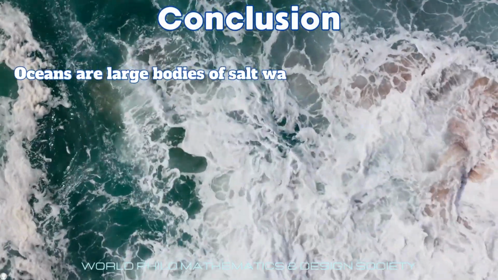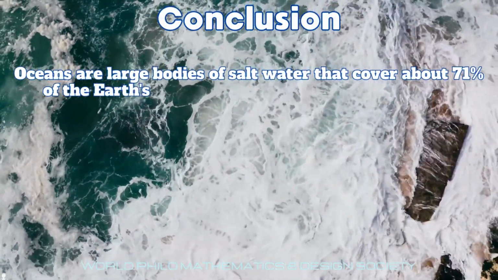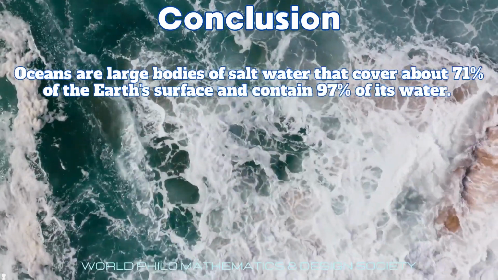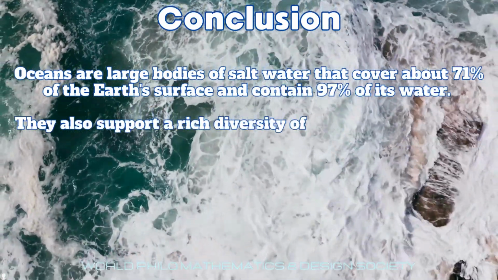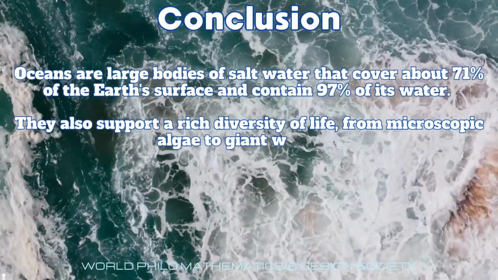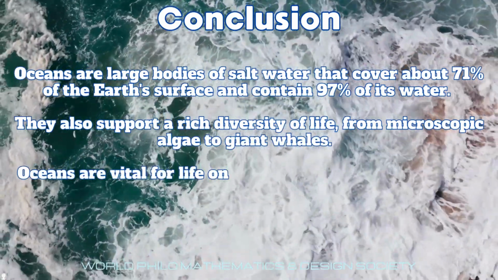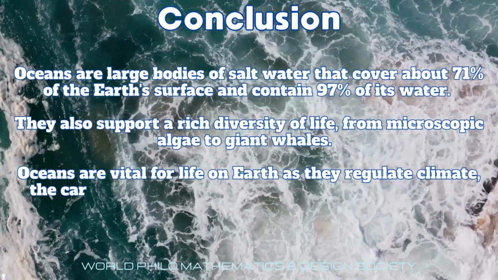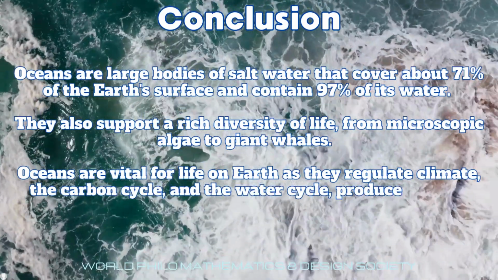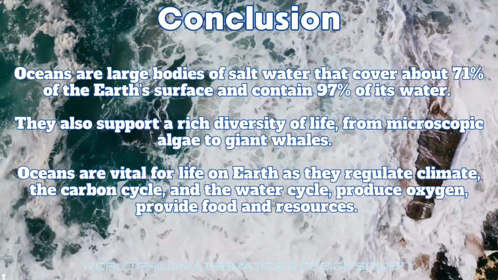Oceans are large bodies of salt water that cover about 71% of the Earth's surface and contain 97% of its water. They also support a rich diversity of life, from microscopic algae to giant whales. Oceans are vital for life on Earth as they regulate climate, the carbon cycle, and the water cycle, produce oxygen, and provide food and resources.